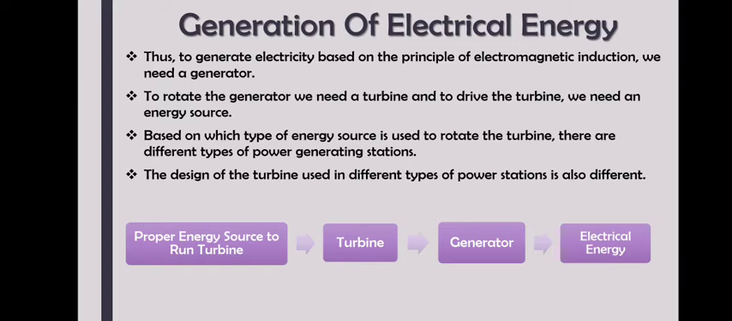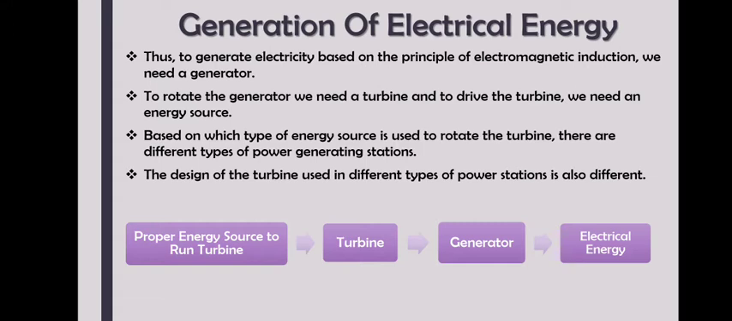What are the components of this generator? We need a magnet, we need a conductor, and a voltmeter, which will record what is the voltage, or how much potential difference is produced across the conductor. To rotate the generator, we need a turbine. Why do we need a turbine? So that the generator can rotate. Correct? What in the generator will rotate? A magnet or a conductor.